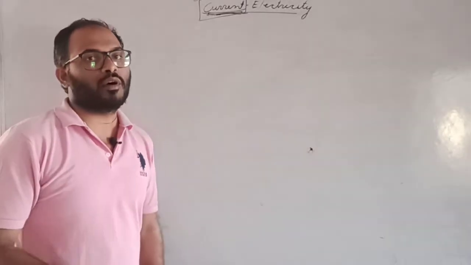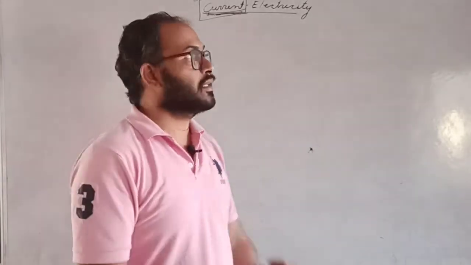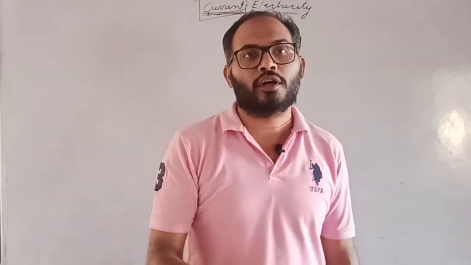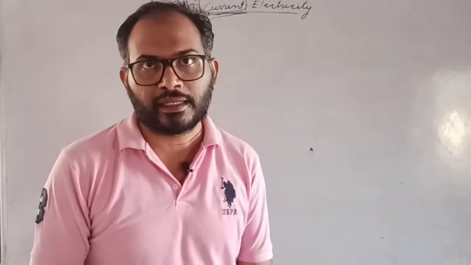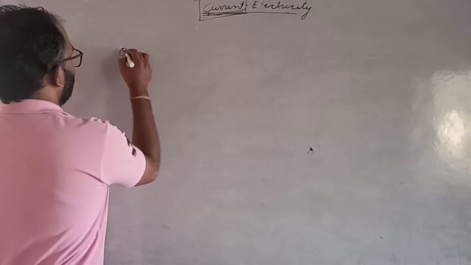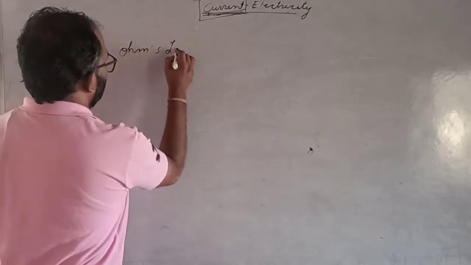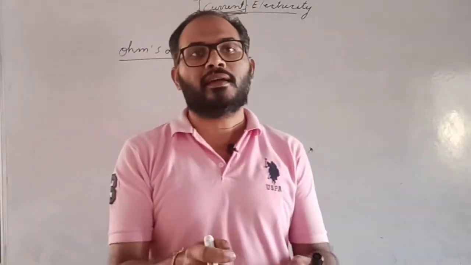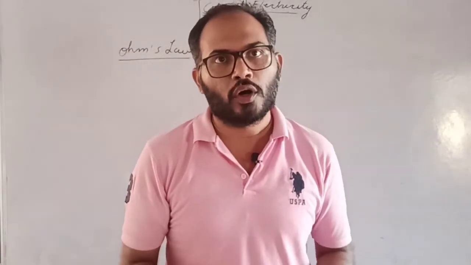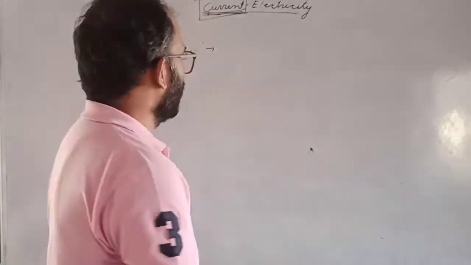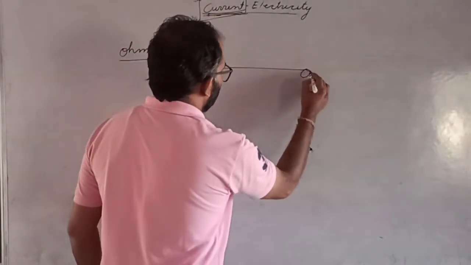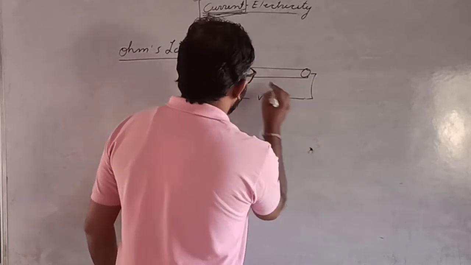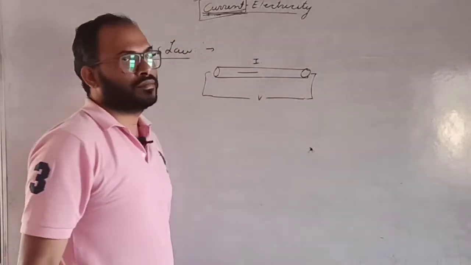Now we have discussed about the Ohm's law. Ohm's law is the key point of the current electricity. Is that clear? It's the most important law in the 10th level. Is that clear? Ohm's law. Ohm's law provides a relation between the electric current and the potential difference on the conductor. Okay? If a conductor is applying the potential difference, then the current flowing.